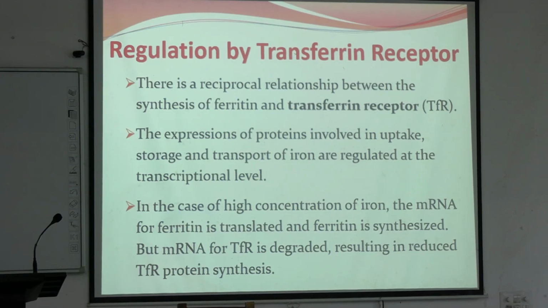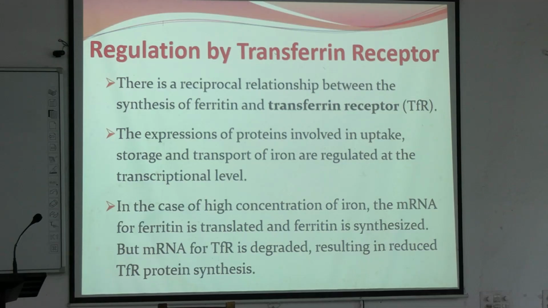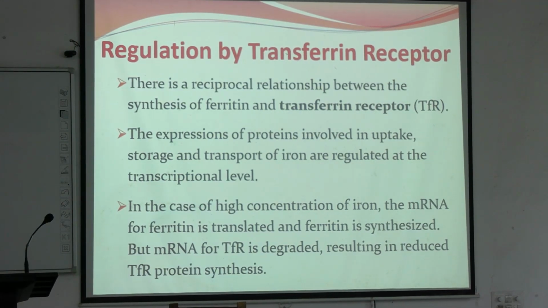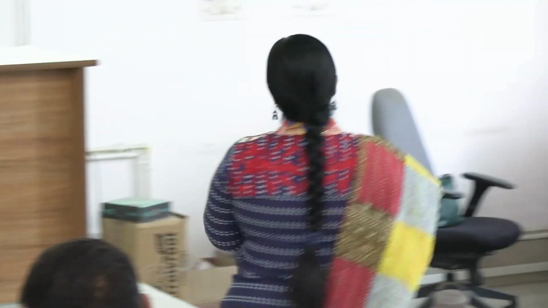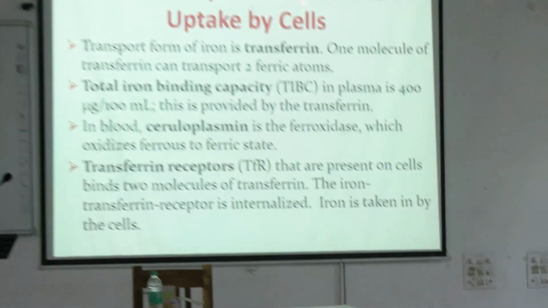Ferritin can be reused. Ferritin is the storage, whereas the transferrin is the transporter. So think like that: ferritin is the godown and transporters are the trucks. Trucks are the entry gates. So if iron is more, we don't require much iron, so we don't require many trucks. We have enough in our godown. So we will increase the store in godown. We will not increase the trucks. Okay, remember like that.